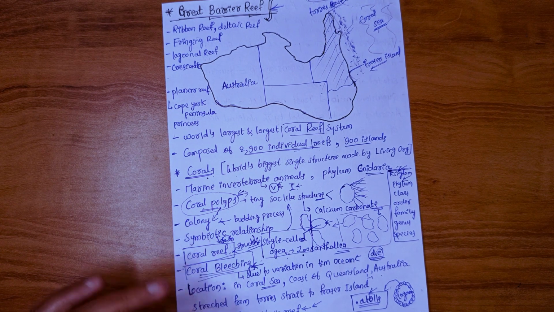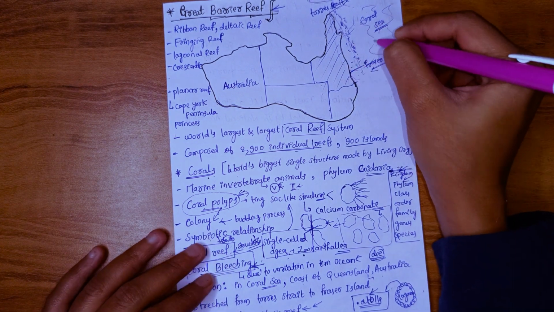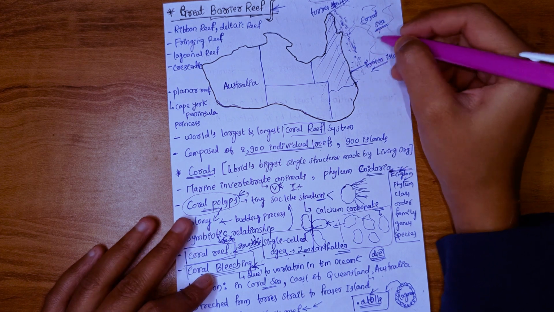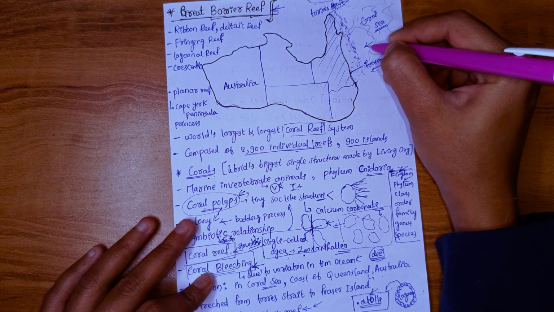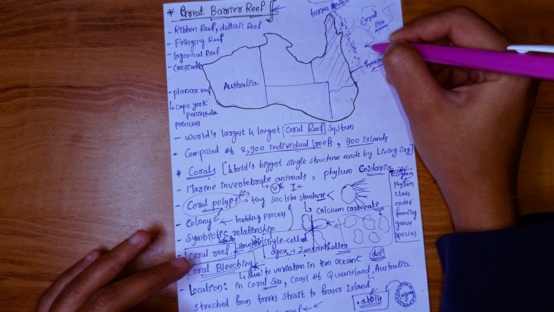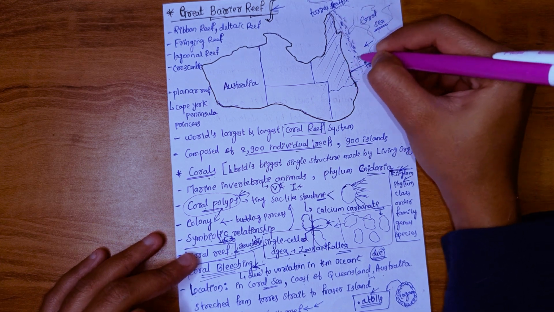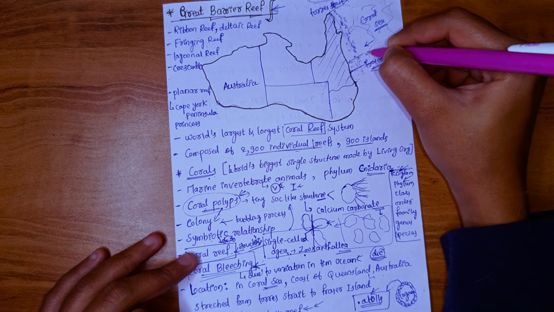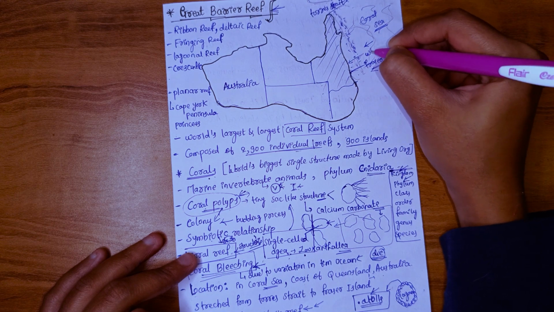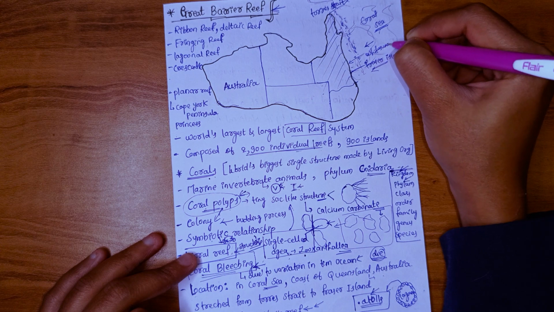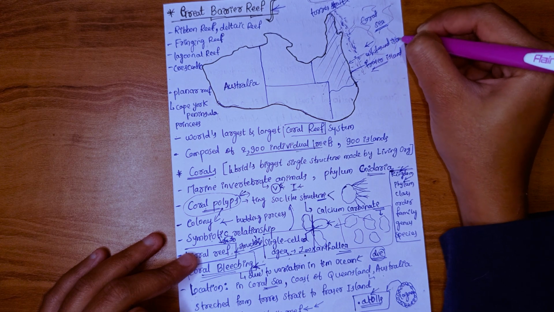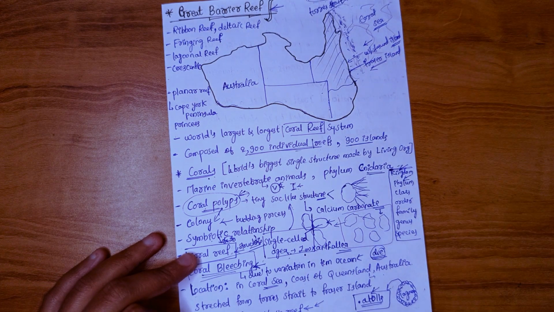This fringing reef is distributed southern side of the Great Barrier Reef, and it is attached to the highlands of the Queensland state, like here somewhere, Whitsunday Island, this fringing reef is attached to Whitsunday Island.